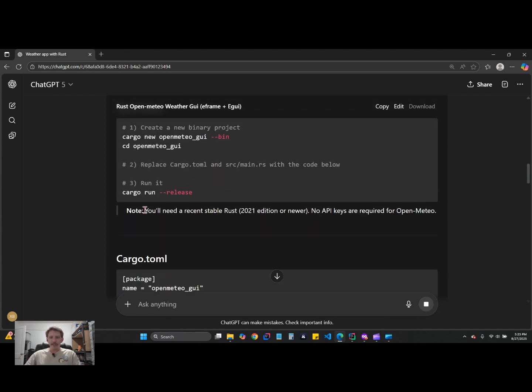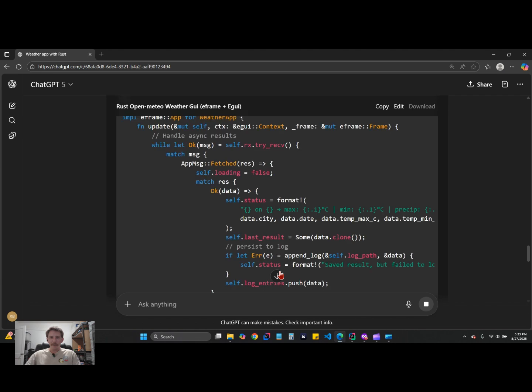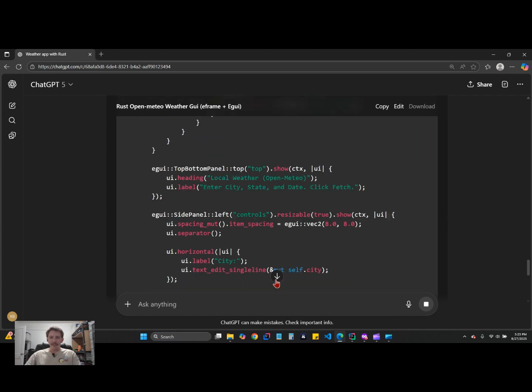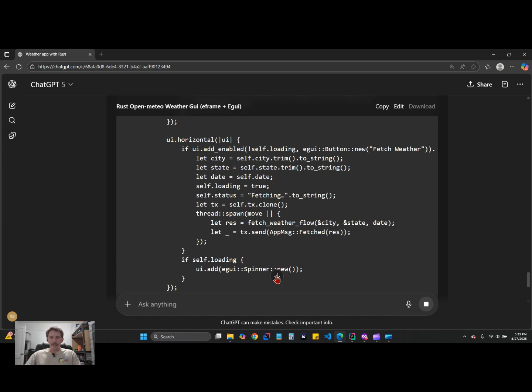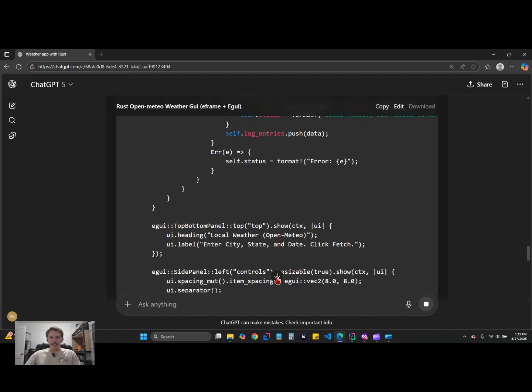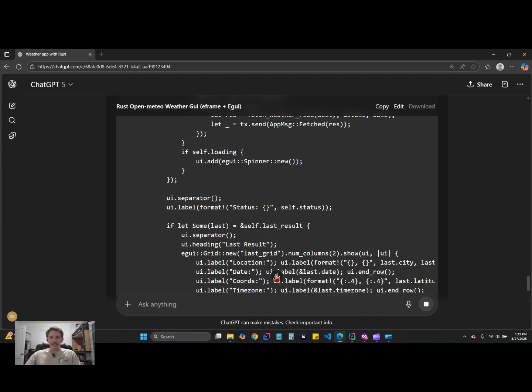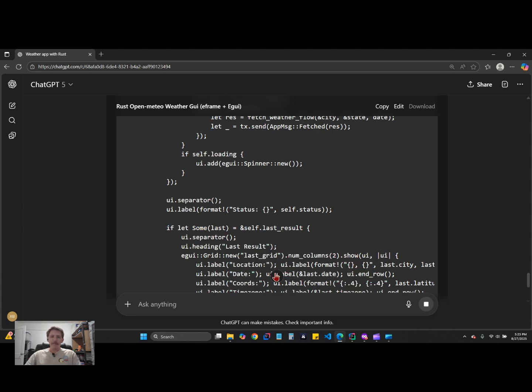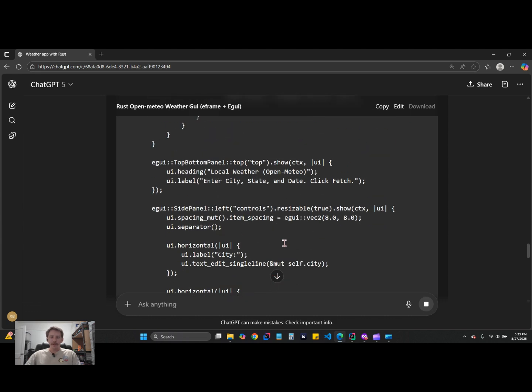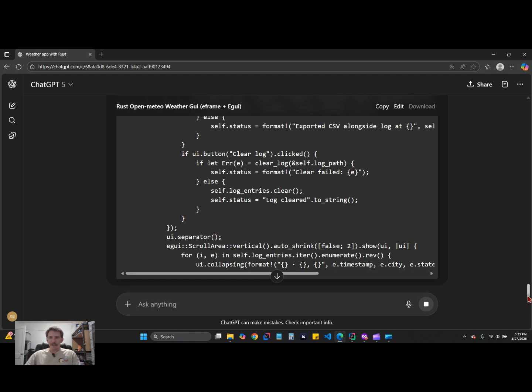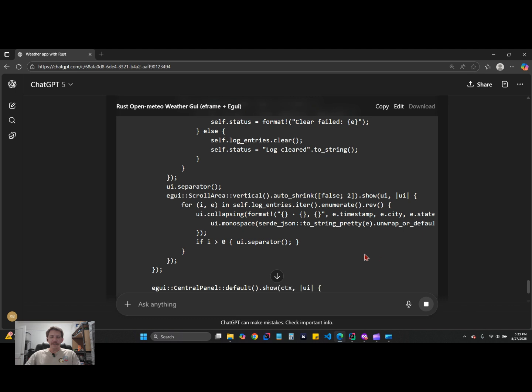All right, is it generating the code? It's bouncing back and forth. Let me jump down to the bottom. All right, it's still generating the code. Still generating. Still generating. And it's having a hard time jumping to the bottom while it's generating. All right. Well, there we go. All right, caught up with it.